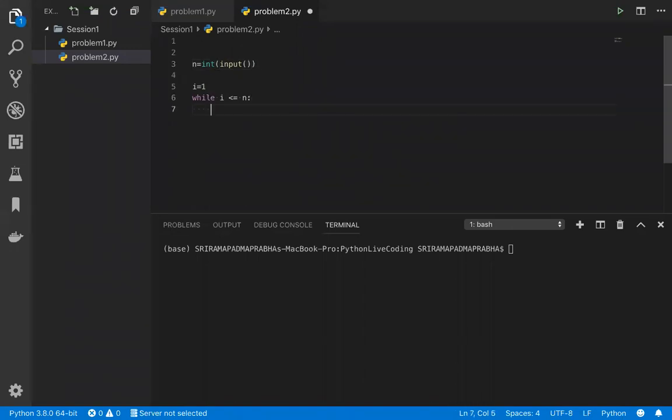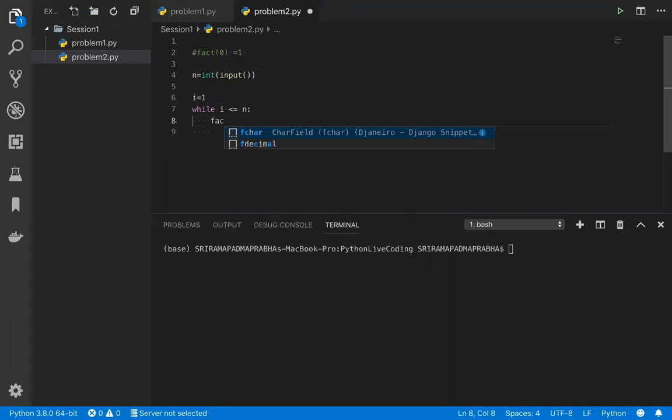Now, if i is equal to 0, what is the factorial of 0? Any idea, guys? The factorial of 0 is always 1. Remember this. Based on the conditions we are going to check now. Since we are using a while loop, I'm going to use a new variable called factorial.